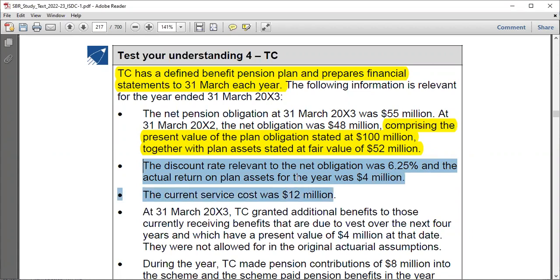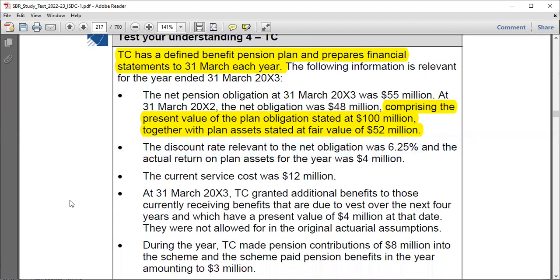This is the actual return on plan assets. When you have the plan asset, they earn something, right? But also on the plan liability, you incur something. So the discount rate relevant to the obligation of 6.25 is given here. And the actual return on the plan asset for the year was 4 million, no issue.